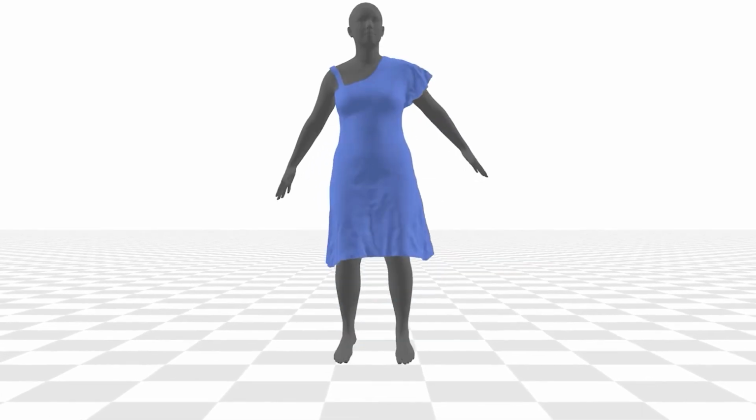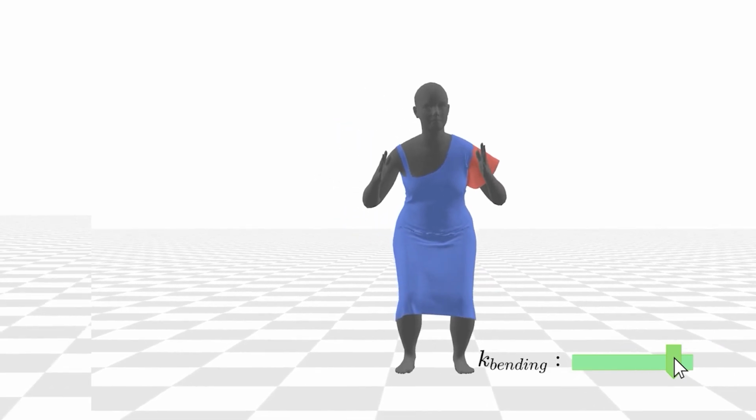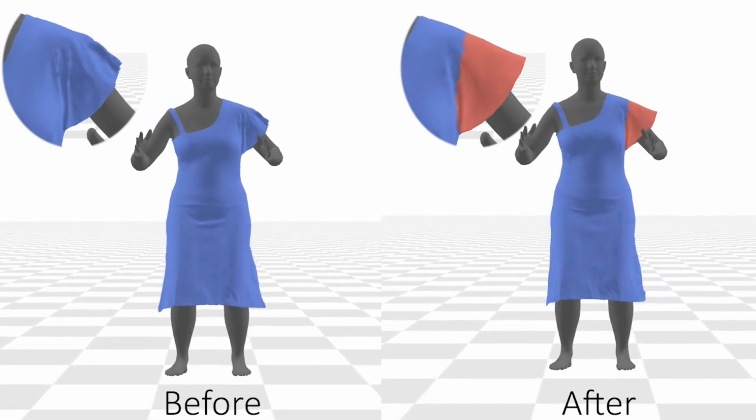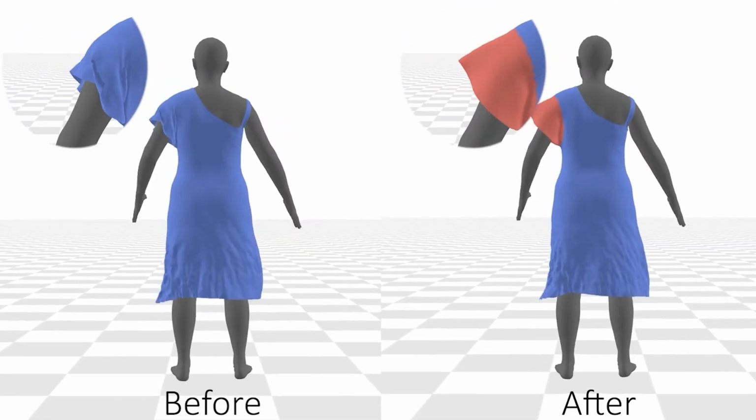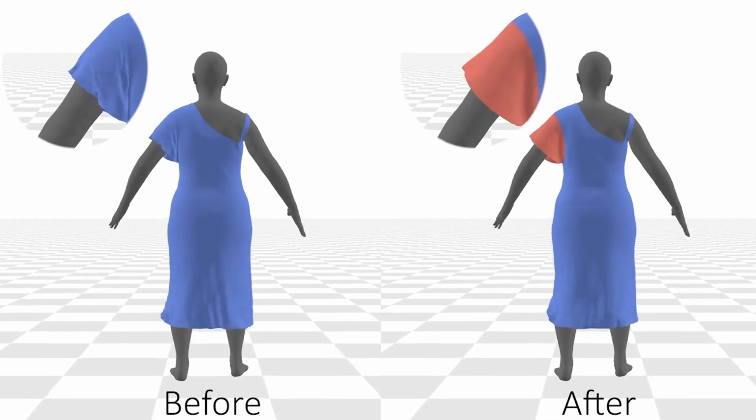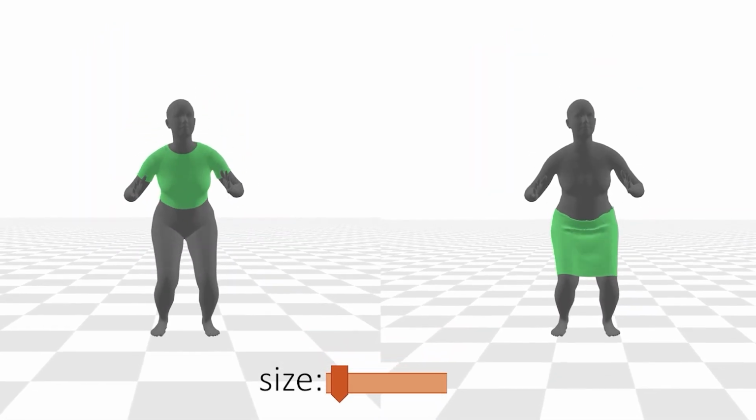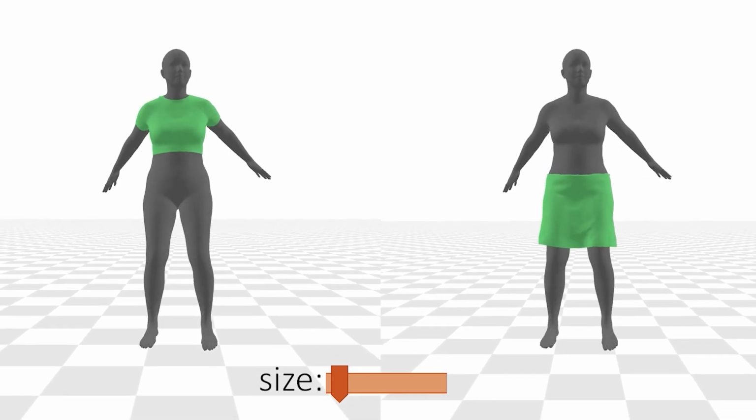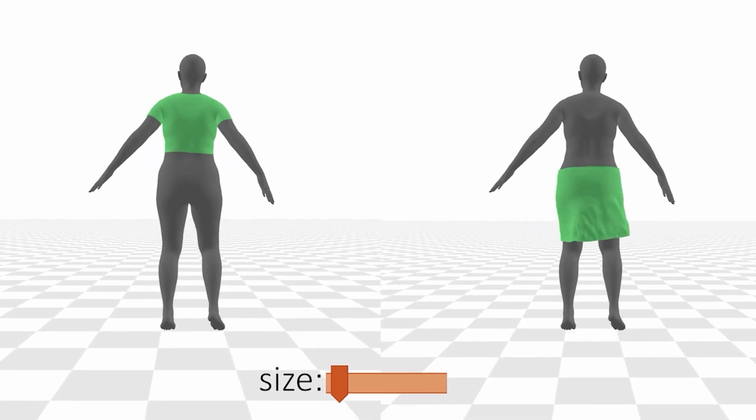Our method is also able to model garments with parts made of different materials. Here we dynamically change the bending coefficient of the shoulder patch to make it stiffer. This changes the wrinkles and dynamics realistically. We can manipulate the size of the garments at inference time to emulate tighter and looser fits. Notice how the wrinkles are influenced by the size of the garment.